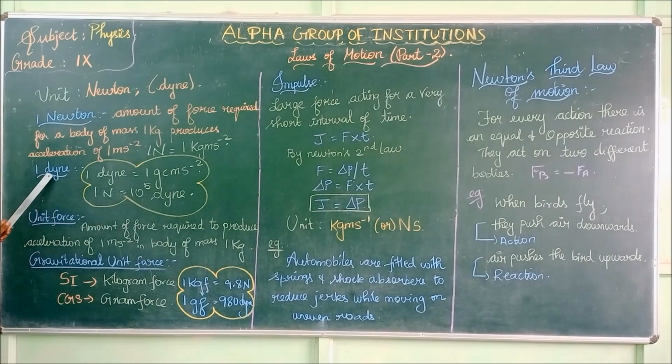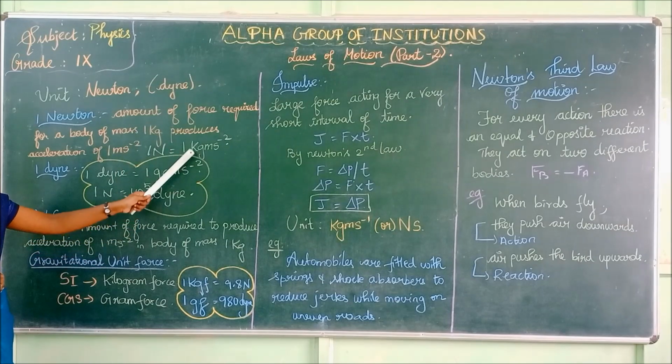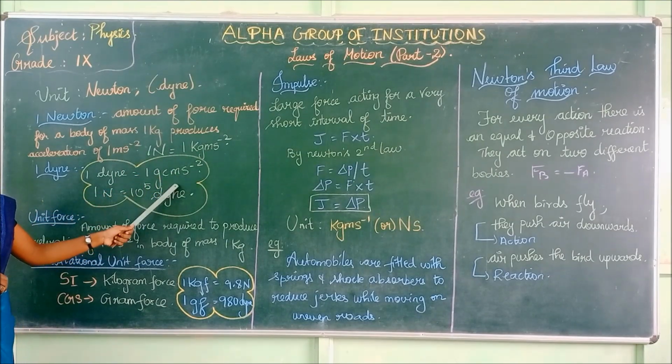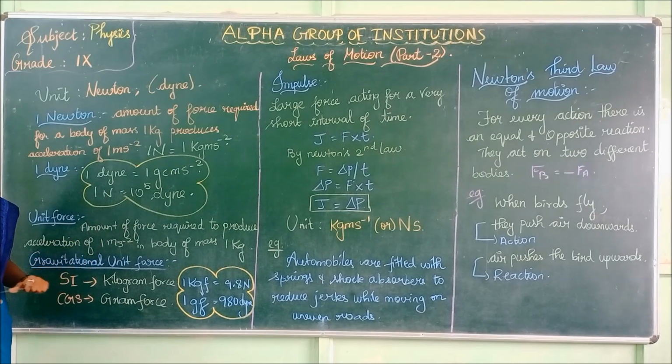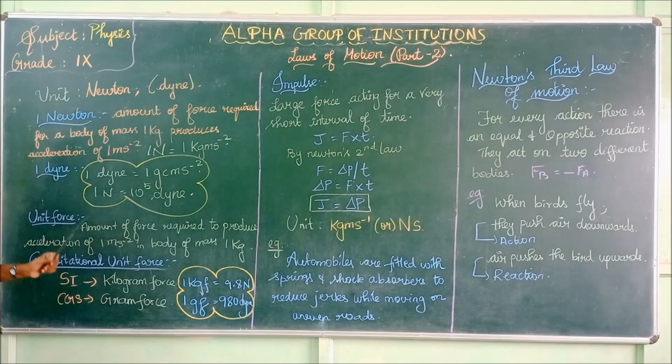Now 1 dyne is equal to 1 gram centimeter second power minus 2. Kilogram is replaced by gram, and meter is replaced by centimeter, as it is expressed in the CGS system. Now 1 Newton is equal to 10 power 5 dyne. Is it clear? Newton is expressed in the MKS system, that is the SI unit. Dyne is represented with the help of the CGS system.